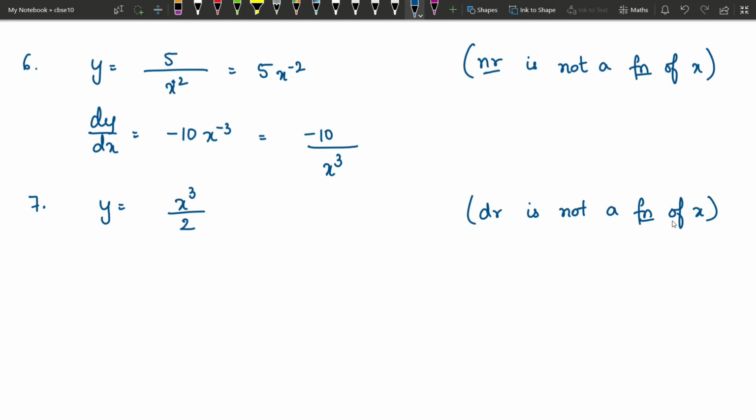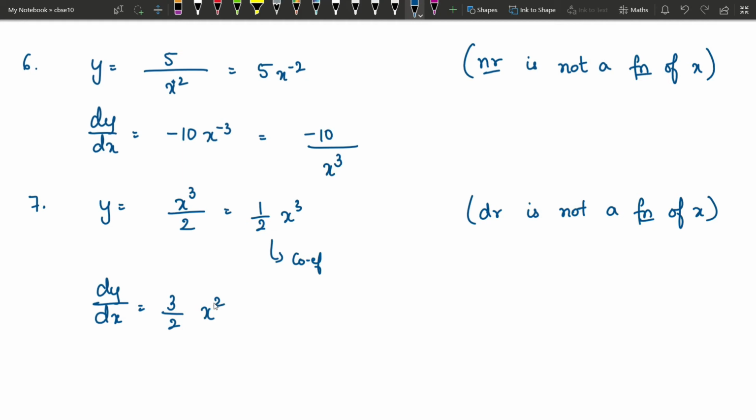So basically this is written as 1 by 2 into x power 3, where this 1 by 2 is going to become the coefficient of x cube. Now you know how to write dy by dx, right? Coefficient into power, that is 1 by 2 into 3 is 3 by 2 into x power 1 less. So x power is 3, 1 less is 2. This is going to be the answer, 3 by 2 x square.